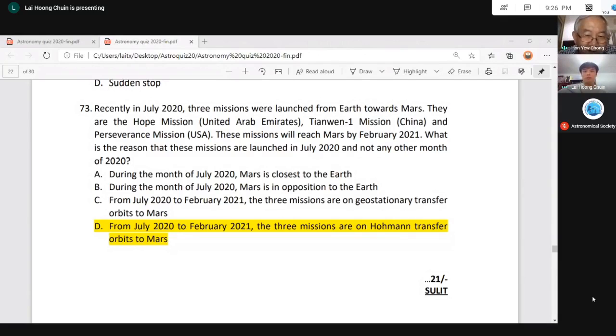The three missions are on the way to Mars on what's called the Hohmann transfer orbit. The Hohmann transfer orbit is not in a straight line; it's in a curved line, where the actual energy required to travel from Earth to Mars is minimum.